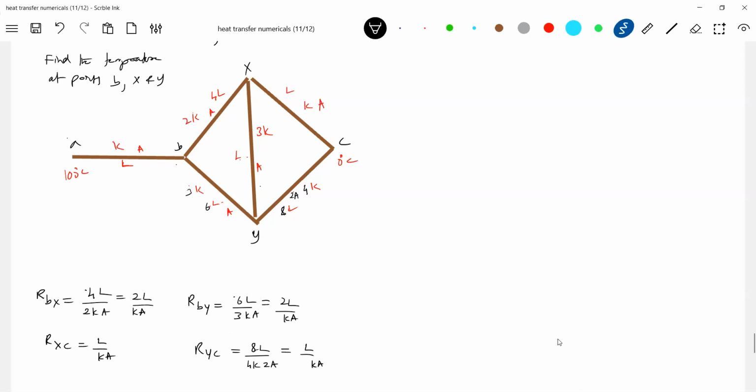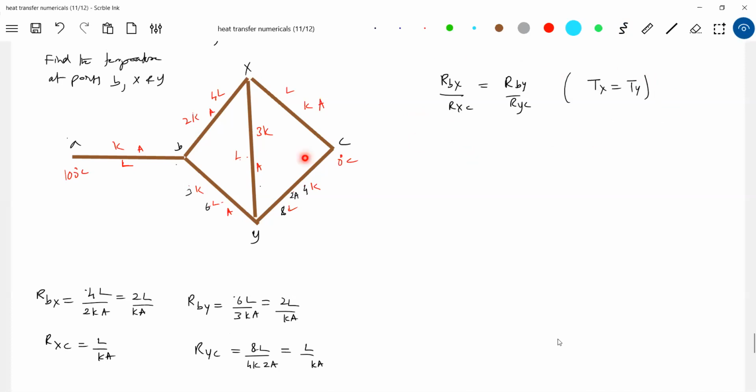Okay, there's a thing. According to the condition, if RBX by RXC is equal to RBY by RYC, then the temperature of X equals the temperature of Y. Then no heat current will flow through it, and if there is no heat current, you can totally remove that rod from the structure if this condition is satisfied. This is based on the Wheatstone network.